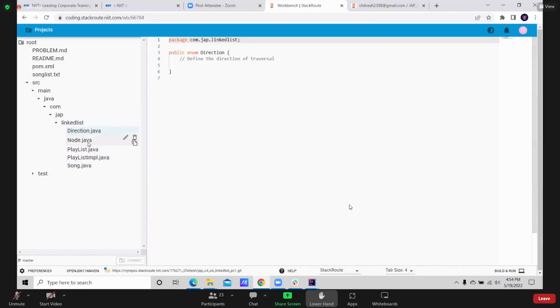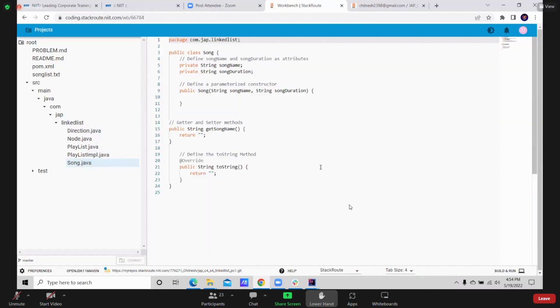Go to the Song class. In the Song class, we are going to maintain songs. Each song object will be holding a song name and duration. Is it possible to complete this class? Yes. Song is a class which we are going to store. The song object is the one which we are going to store in our linked list node. So you can have a constructor, getter, setter. Yeah, toString also. You need to provide toString.